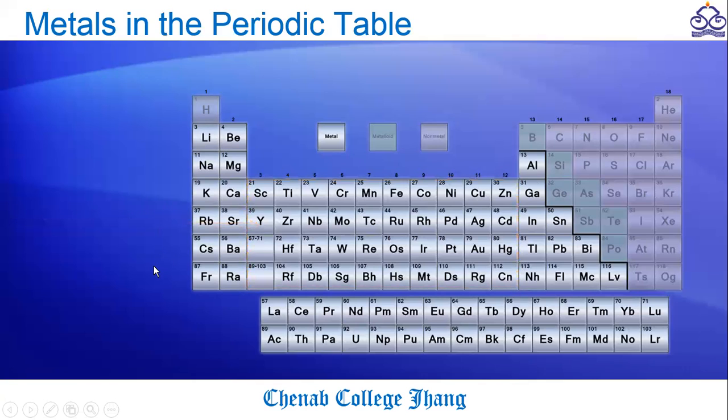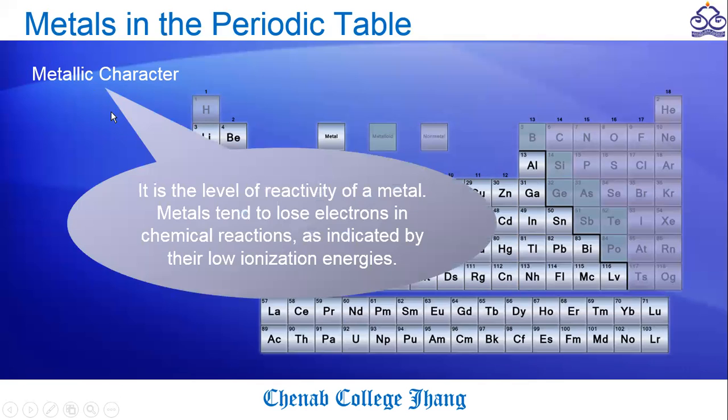If we closely observe the metallic nature, we discuss a term that is called metallic character. What does metallic character mean? Metallic character is the level of reactivity of a metal, meaning how reactive the metals are. If metals are reactive, they tend to lose electrons in a chemical reaction, as indicated by their low ionization energy. What does low ionization energy mean? It is the energy required to remove valence shell electrons from their neutral atom.